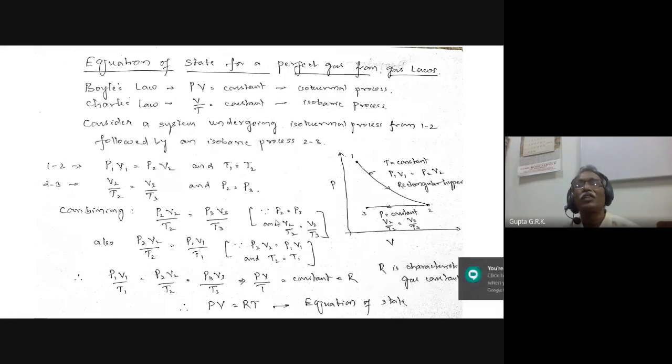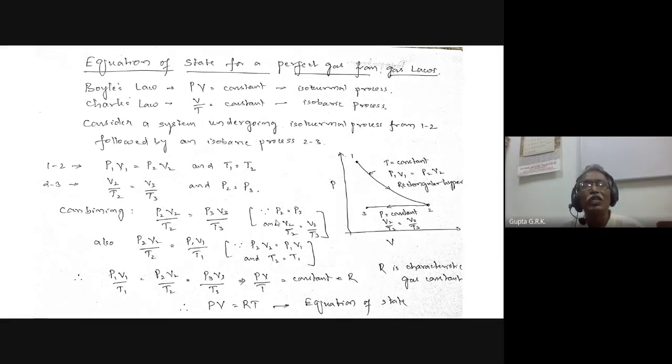So, the equation of state for a perfect gas from gas laws. Boyle's law: PV equals a constant, for an isothermal process. Charles' law: V by T equals a constant, for an isobaric process. Consider a system undergoing an isothermal process from 1 to 2, followed by an isobaric process from 2 to 3, as shown in the PV diagram on the right side.